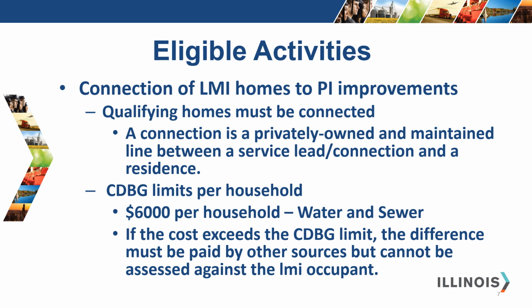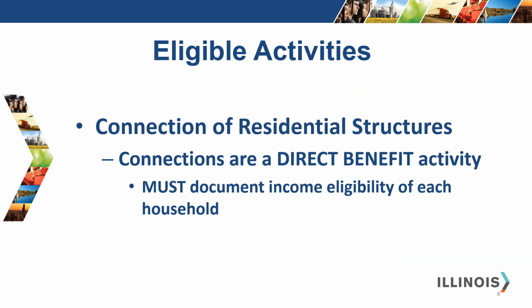The dollar threshold per household available under CDBG PI funding is $6,000 per household. If the cost of the connection exceeds the CDBG limit, the difference must be paid by other sources but cannot be assessed against the occupants of the LMI household. Connections are a direct benefit activity.